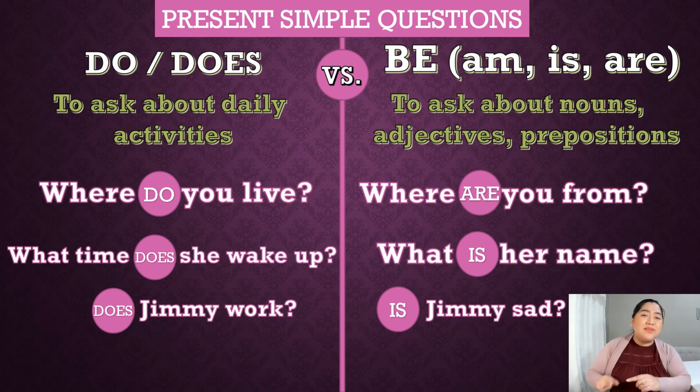But we need the verb be in a question when we ask for a noun, an adjective, or a preposition. Where are you from? Are you happy? Are you sad? Is she intelligent? Yeah, she is. And that's it. So come on, let's take notes. Now you know.